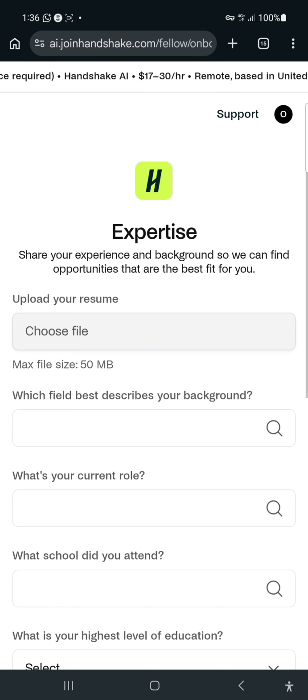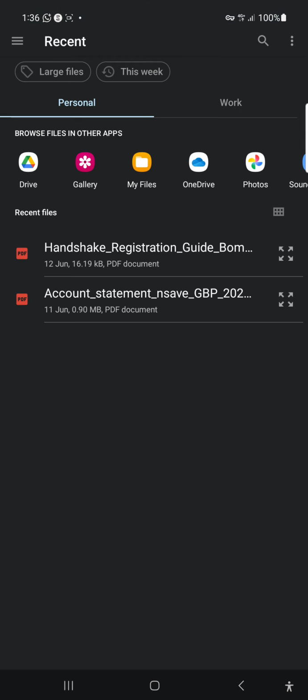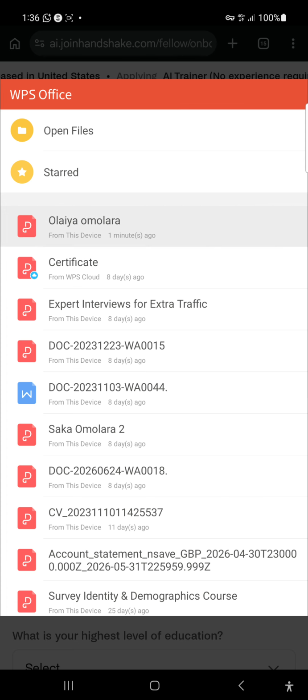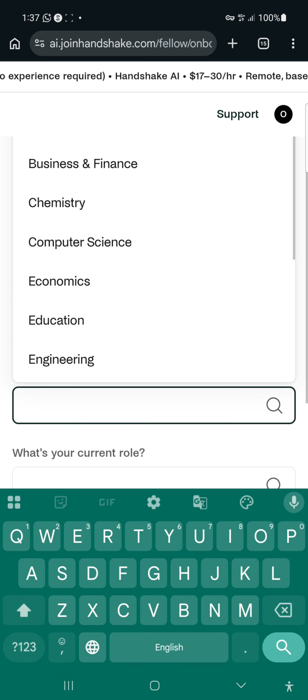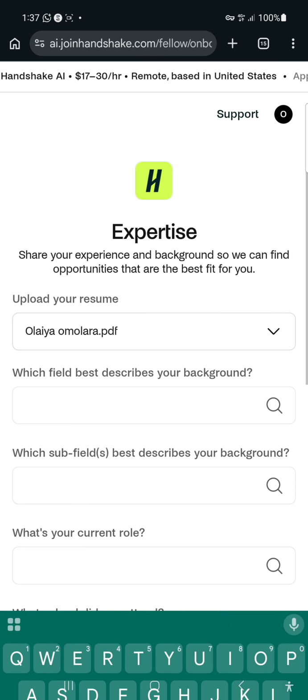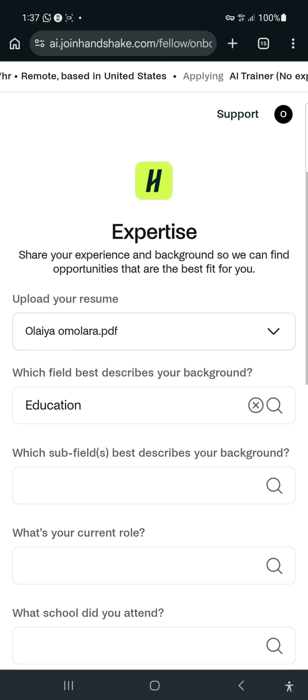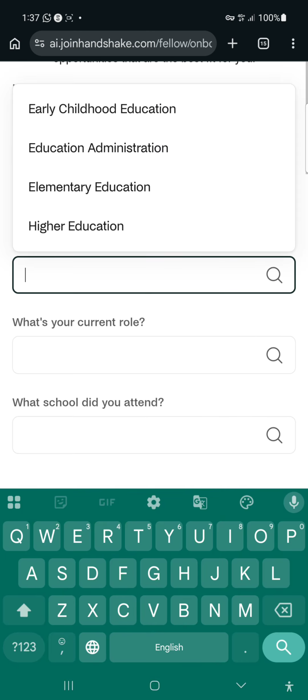I already have this. Let me click on it. So you will have converted it to PDF. This is the one I want to use. Then I've chosen it. Then which field? So which field? My own is education. Then which sub background?